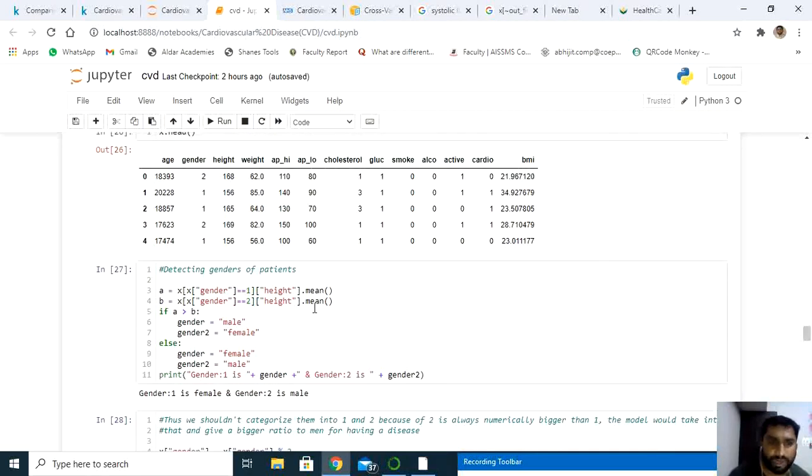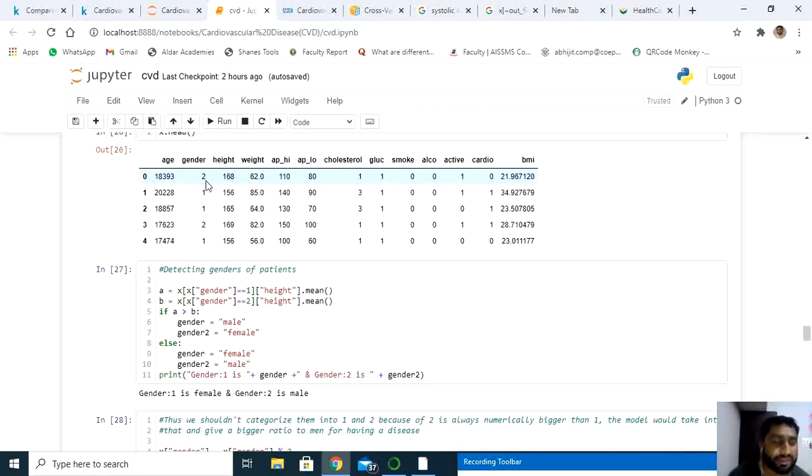So far you might have seen, I guess, in all the machine learning models, developers use 0 and 1 to represent gender or Boolean values. But here I have mentioned 1 for the male and 2 for the female. The problem here is that the algorithm takes these as weights.